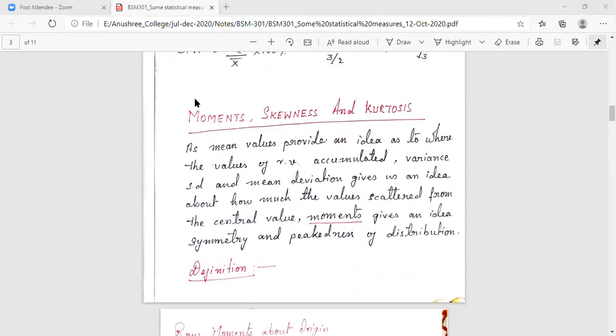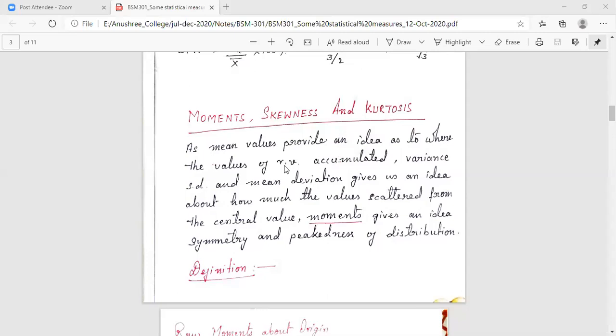So these three concepts we need to cover one by one: first moments, then skewness, then kurtosis. See, what do these signify? The mean value, whatever we have found just now, gives us how the random variable is accumulated in the data given to you, that is, where the values of the random variable are accumulated more.